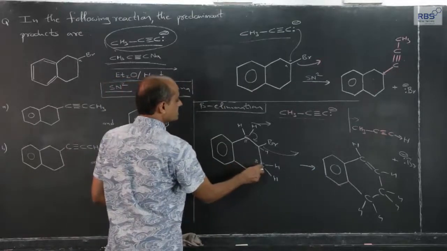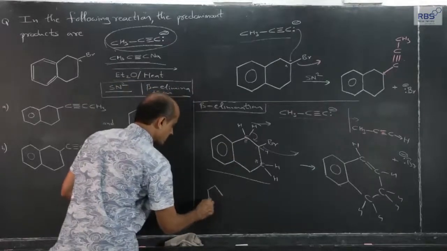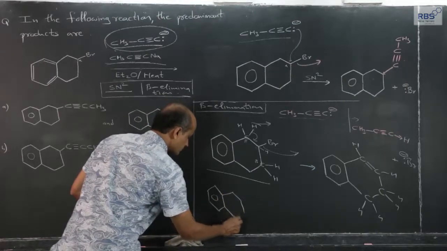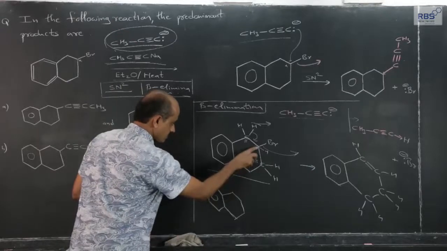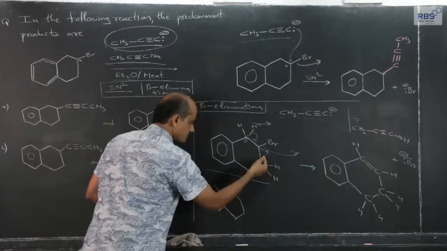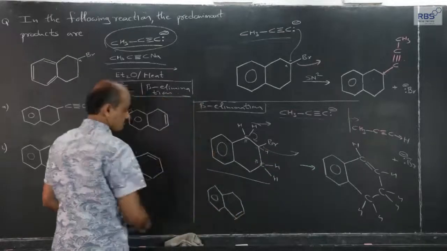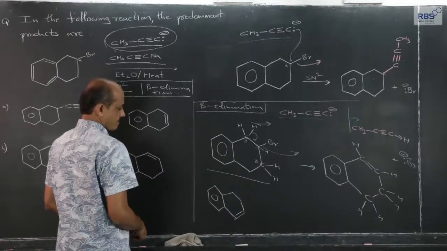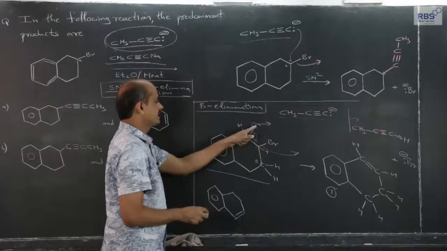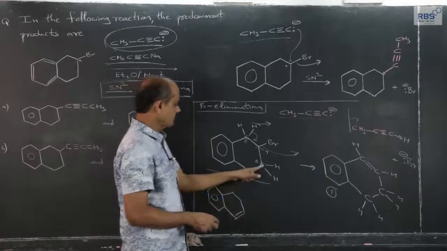Beta elimination at this carbon is also possible in a similar manner. That will result in, now that I will not explain, I will write it directly. That will result in alpha carbon, beta carbon, hydrogen will go out in the form of H plus ions, shared pair becomes a sigma, shared becomes a pi, hydrogen goes out in the form of H plus ions. So, this is one possibility, if the hydrogen attached to this beta carbon takes part, and the second possibility if this one takes part.